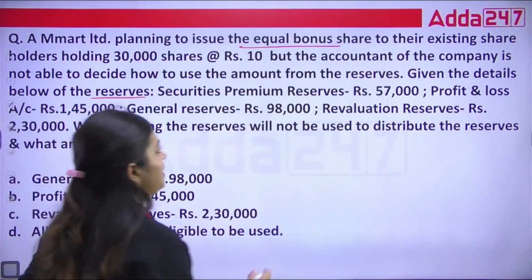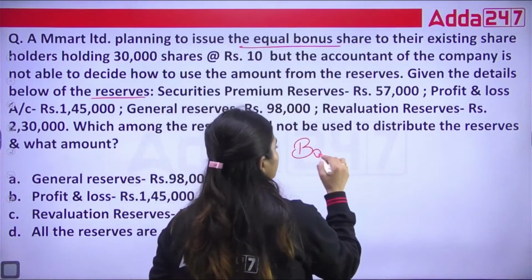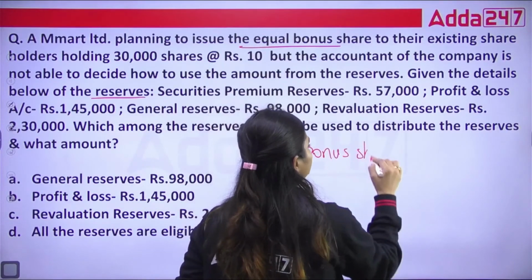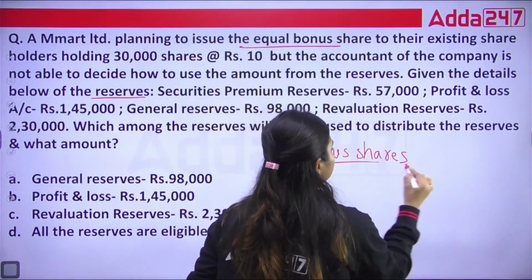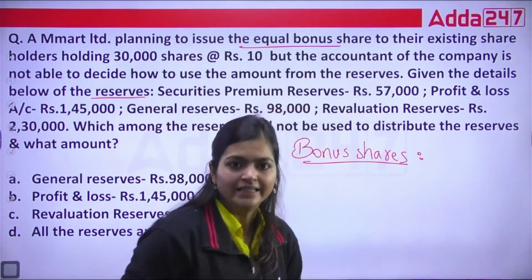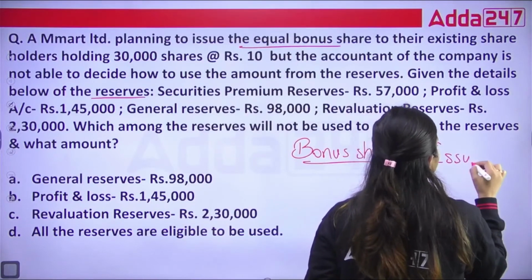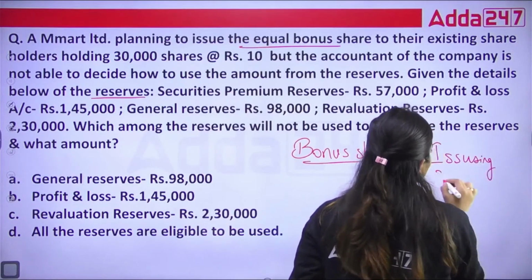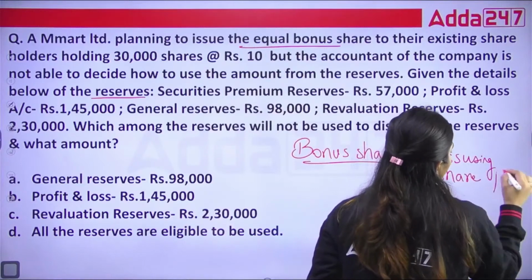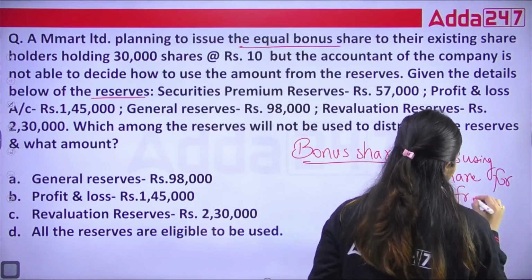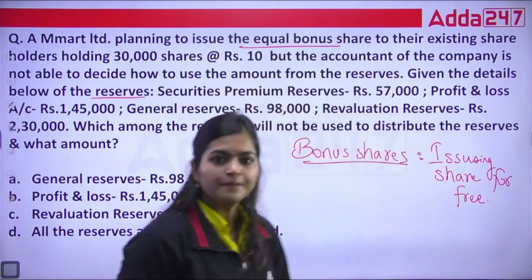So if we talk about bonus shares, this means companies are issuing shares for free, correct?